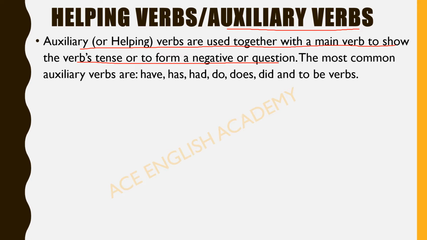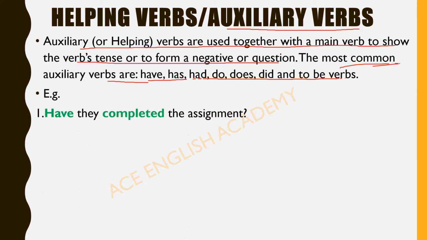The most common auxiliary verbs are have, has, had, do, does, did, and to be. To be verbs are is, am, are. Okay. Let's see examples now.